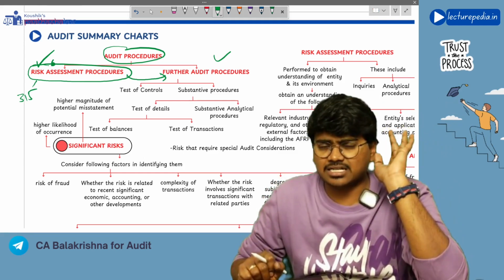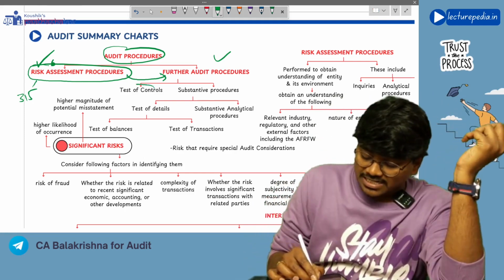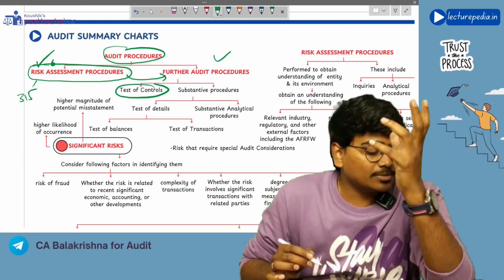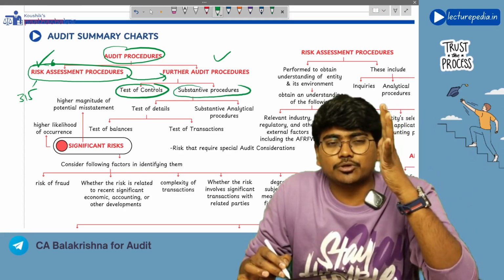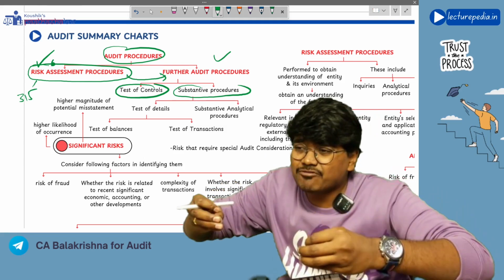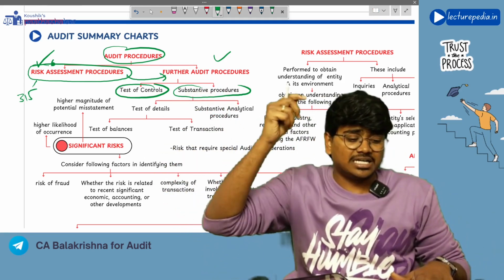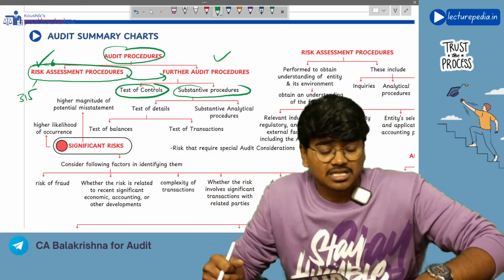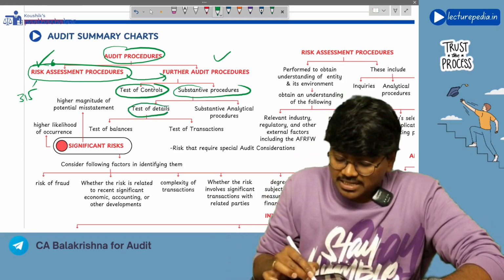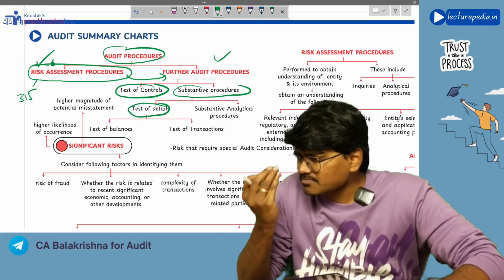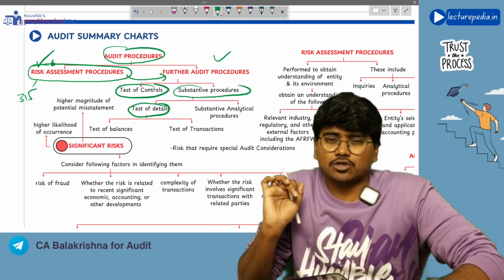Got it? Yes, sir. Now, these further audit procedures can be bifurcated into test of controls. Test of controls, testing the controls, simple. Next, substantive procedure. Substantive procedure means detailed verification of a particular item. Now, these substantive procedures are again of 2 types. One is the test of details. Example for test of details, vouching. Vouching is one of the examples for test of details.